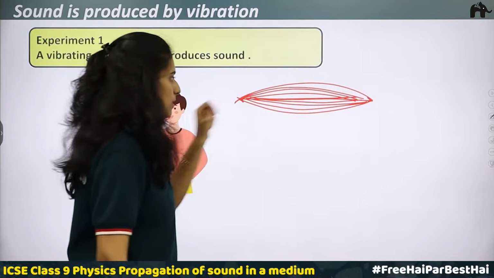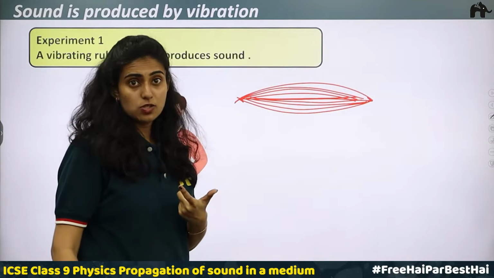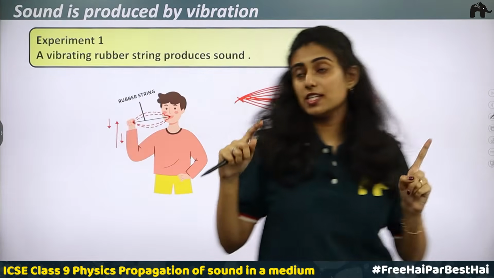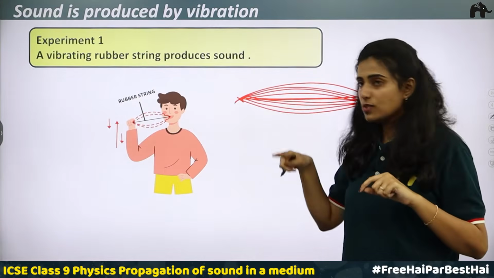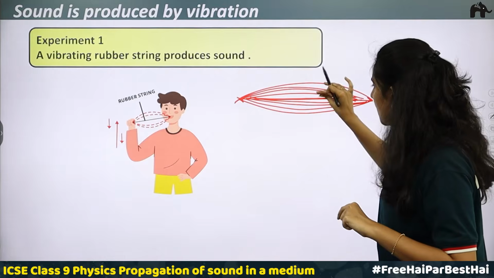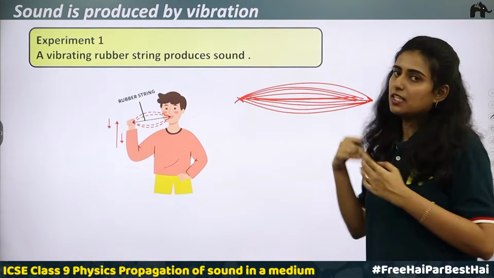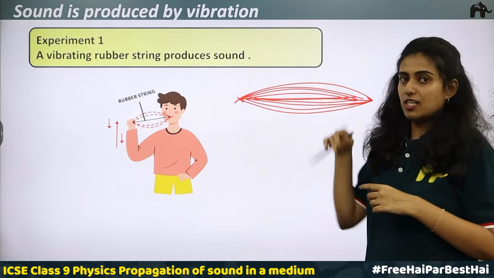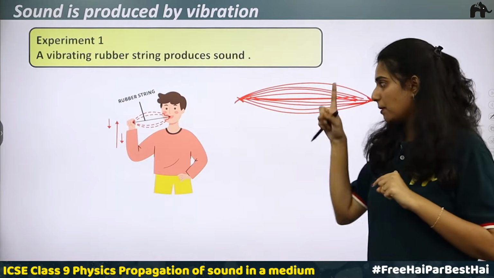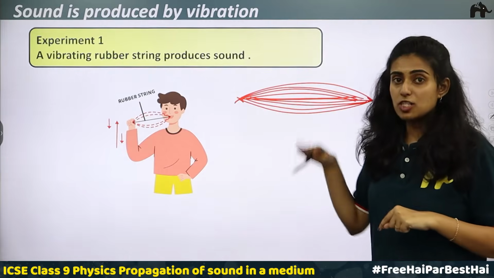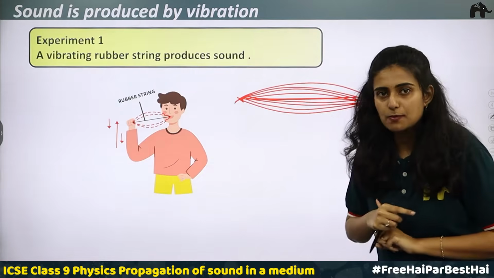Try this experiment. Have you ever tried this? So what are you able to hear? There is a sound that is produced. You can see that the rubber band is vibrating. It is moving down and up, which means it is producing vibrations. The vibrations become smaller and smaller. Finally it comes to rest. When it comes to rest, the sound will not be heard. So when it is vibrating, we are able to hear the sound. This is a rubber band which is vibrating by plucking with one hand. These vibrations produce sound. When it comes to rest, there won't be any sound produced. So this is your first experiment.